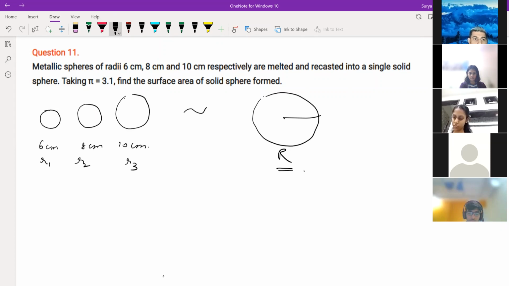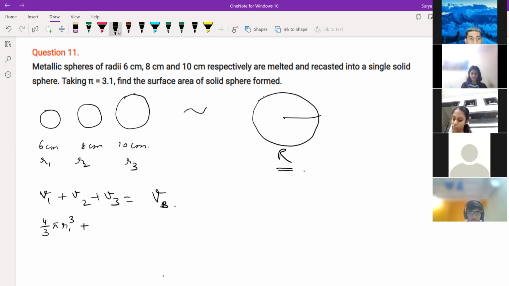The surface area of all the 3 spheres is not equal to the surface area of the bigger sphere. We can't write like that. We have to write the volume of all the 3 spheres: V1 plus V2 plus V3 is equal to capital V, the volume of the big sphere. So 4 by 3 pi R1 cube plus R2 cube plus R3 cube, we will get the same.